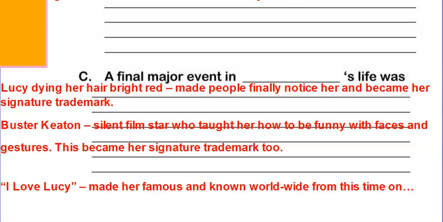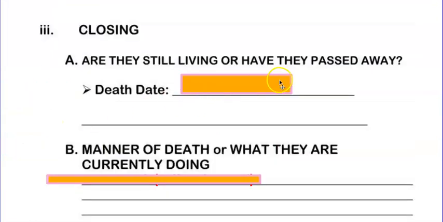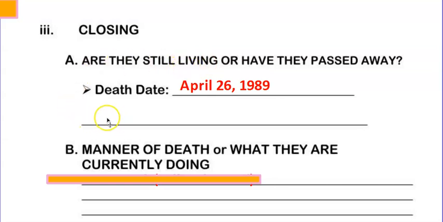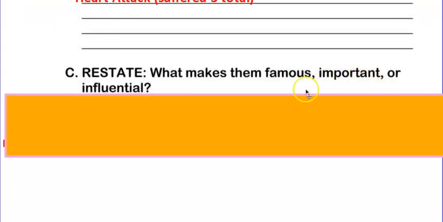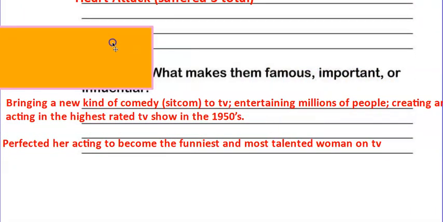On to the third and final page. In this third section, I want to emphasize again, if, like Miss Ball, she has passed away, you give a date here. If they have not passed away and they're still living, you're just going to write on this line that they are still living. If they had passed away, you're going to give the manner or how they died. In this case, Lucille Ball had 3 heart attacks, eventually one of them taking her life. But if they haven't passed yet, you want to write what they're still currently doing at this stage of their life. Finally, you're going to restate what makes them famous, important, or influential.